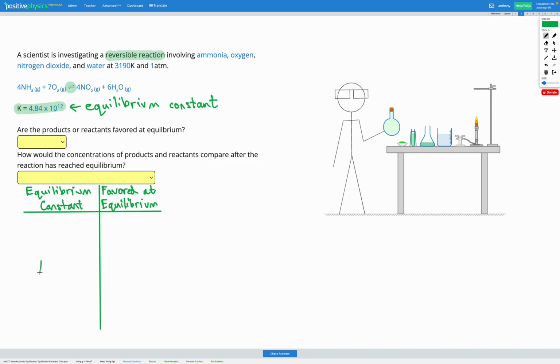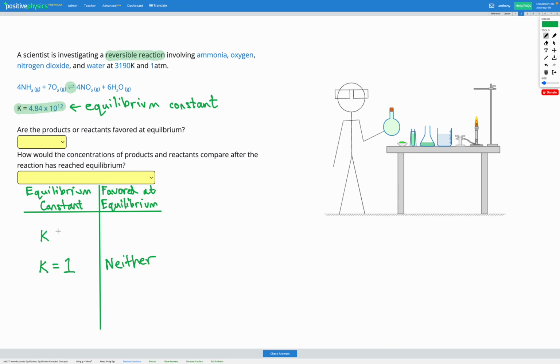The first option is if K is equal to 1. If K is equal to 1, that means the ratio between our products and our reactants is 1. So that means that neither products nor reactants are favored at equilibrium. So what that means is we're going to have roughly the same concentrations of our products and our reactants.